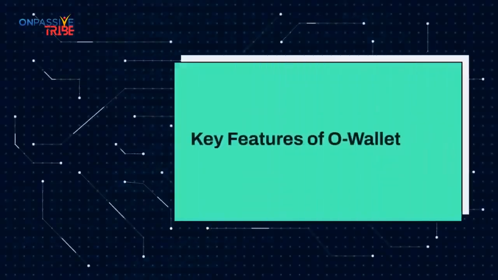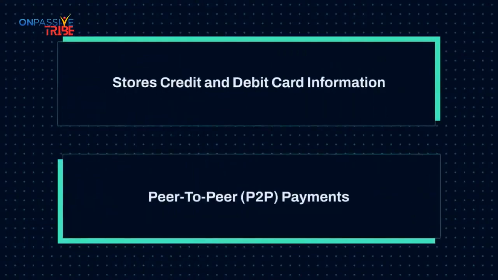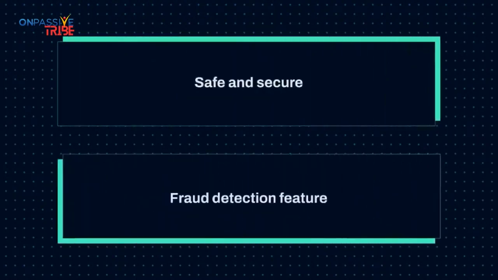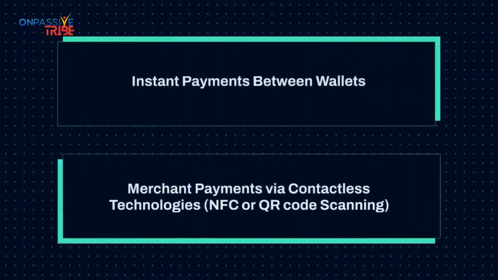Key features of OWallet: stores credit and debit card information, peer-to-peer payments, safe and secure, fraud detection feature, instant payments between wallets, merchant payments via contactless technologies, NFC or QR code scanning.